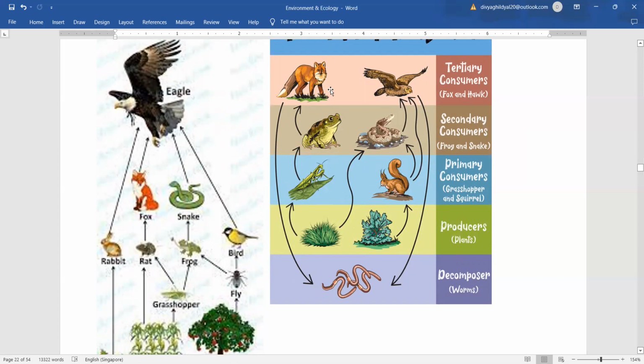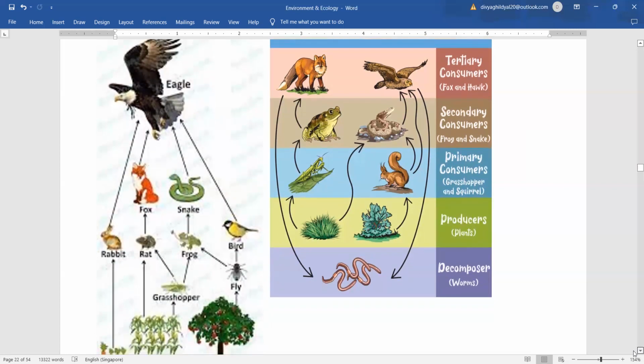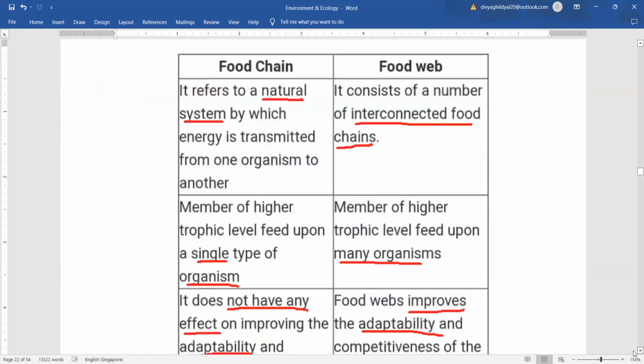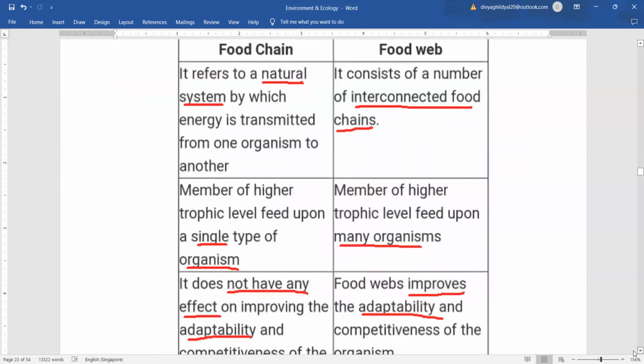Frog is getting eaten by this fox, whereas directly also they are eating the decomposers or the worms. So this is more complicated compared to the food chain. This has been asked many times. It is better you draw a comparative table to explain for a section C question.